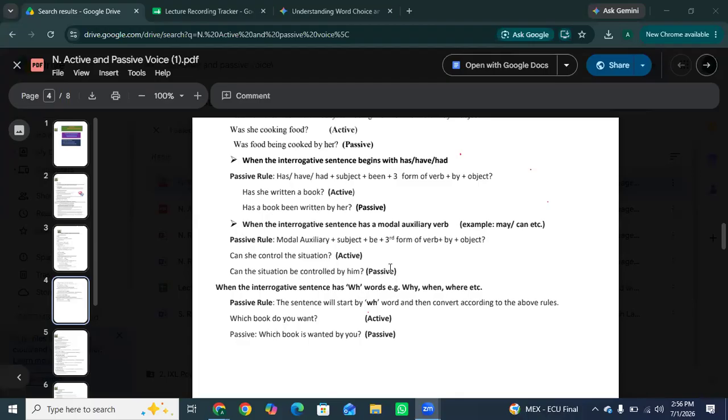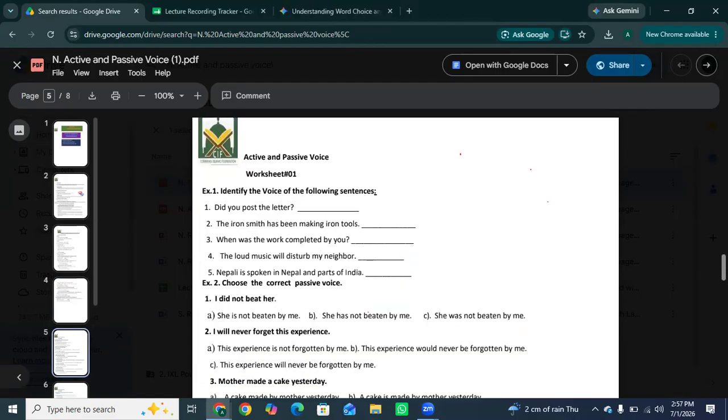When the interrogative sentence has WH words, why, when, where, these are basically the question words. You can say what, when, why, like starts with WH. Which book do you want? The WH question word stays locked at the very front of the sentence. After that word, you just apply the normal tense rules you learned above. Like, which book is wanted by you? Simple. Which book is wanted by you?